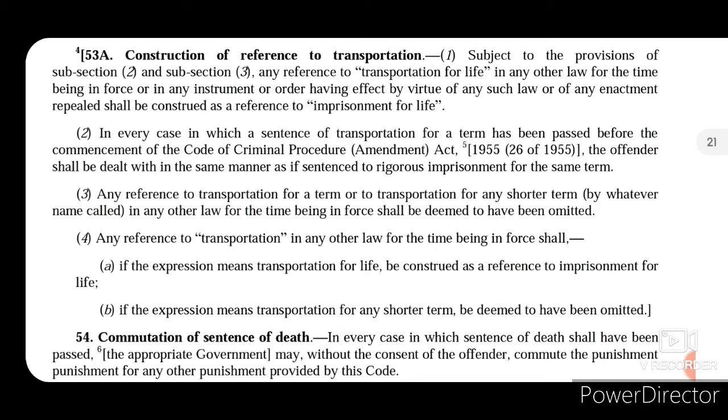So in all these cases a death sentence can be awarded as a form of punishment.